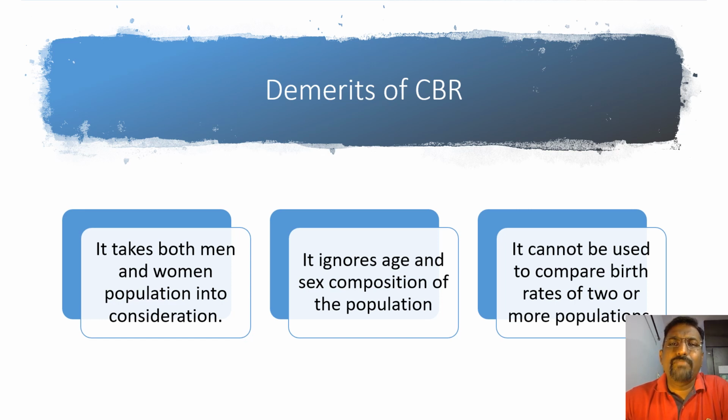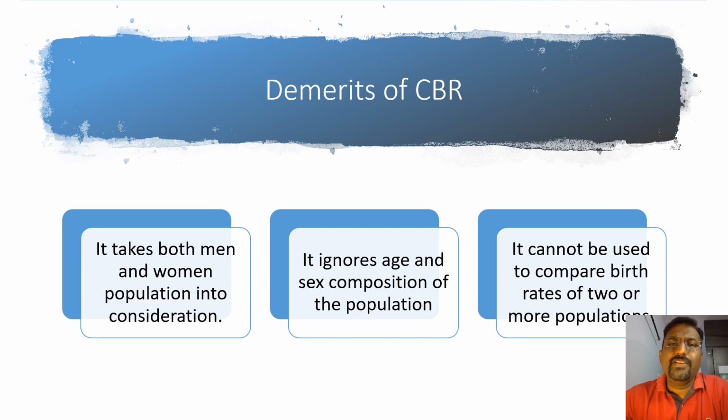That includes men, women of all ages. So it is not a meaningful measure. It is not a meaningful measure when they consider everybody, because fertility is referring to only women. So if they would have taken only women population, it would have been more meaningful. So this is one of the demerits. It takes into consideration both men and women population.